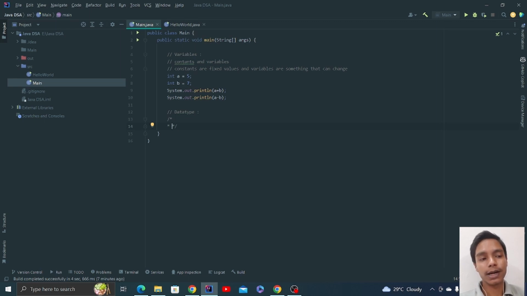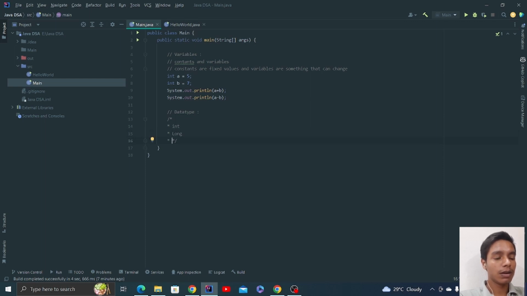There could be different types of data. What could be different types of data? There could be number type of data, characters type of data, words type of data, text type of data, true false data, things like that. There could be long data, which contains long numbers. So we have certain data types like int. I'll discuss everything.